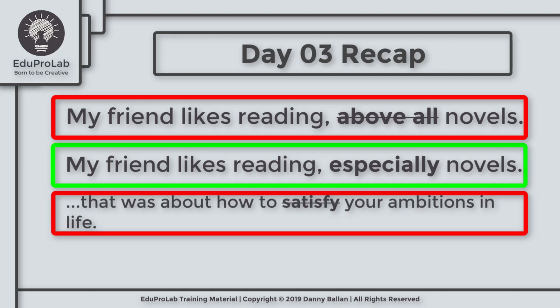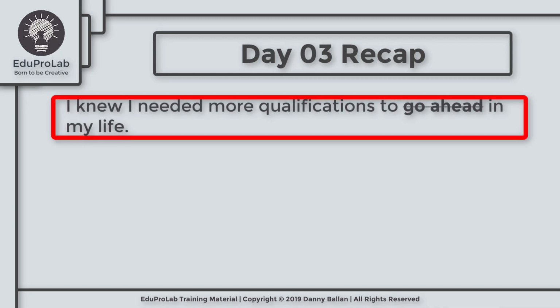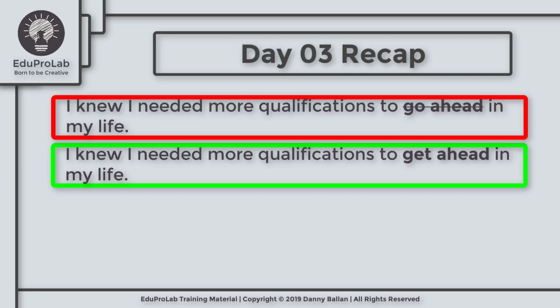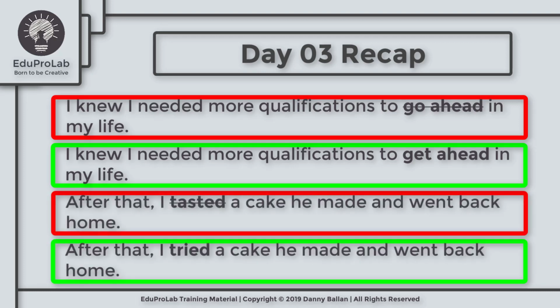Instead of saying he told me about a book he read that was about how to satisfy your ambitions in life, he should say he told me about a book he read that was about how to achieve your ambitions in life. And instead of saying I needed more qualifications to go ahead in my life, he should say I needed more qualifications to get ahead in my life. Instead of saying I tasted a cake he made, he should say I tried a cake he made.